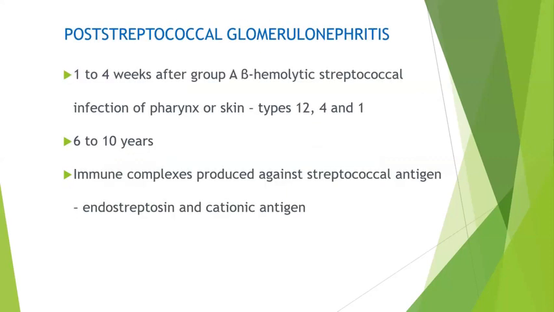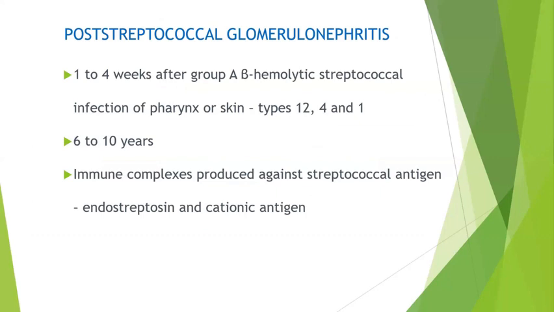So first will be the post-streptococcal glomerular nephritis. Usually we'll get a history of a 12-year-old child presenting with facial puffiness or hematuria, a sudden increase in the size of the abdomen, or decreased urine output.